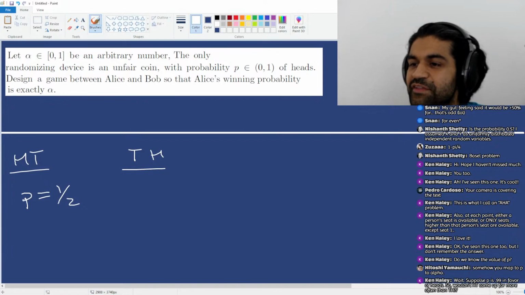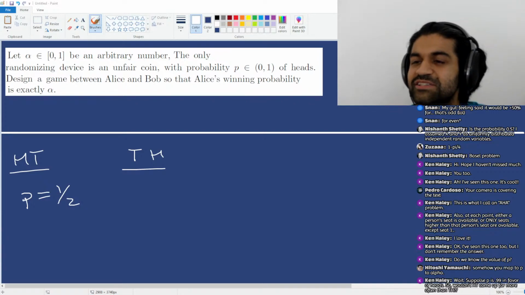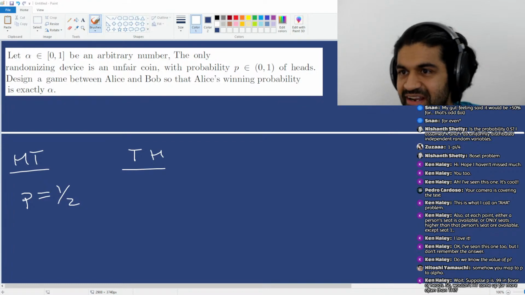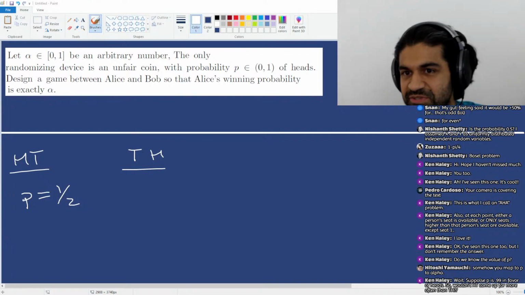No, you're just waiting for the first heads tails versus the first tails heads, right? So you toss a fair coin twice, right? And if two tosses are the same, you repeat, otherwise you stop.